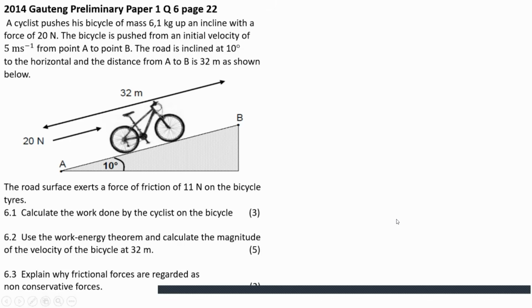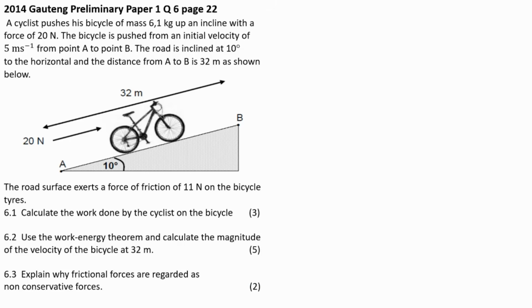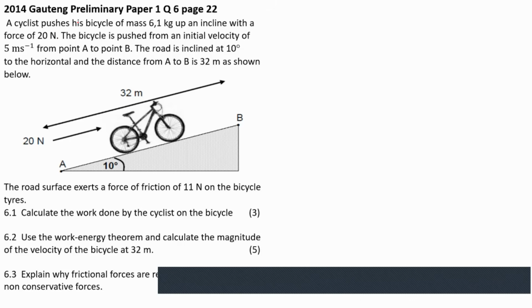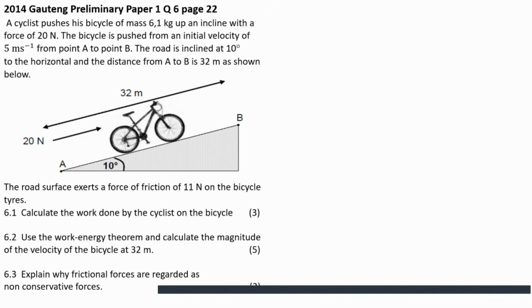Here's a question. Let's work on it together. It's a 2014 Gauteng paper, Paper 1, question 6. I have the handout, so that's why I put the page number. Since you're in my group, I'll send the pages, or the handout rather, to you, so you can know what to do. Write down the title and the page number, or just the title itself is fine, and then we will take it up from there. So: work, energy, and power, the questions. I'm ready. Let's do physics.